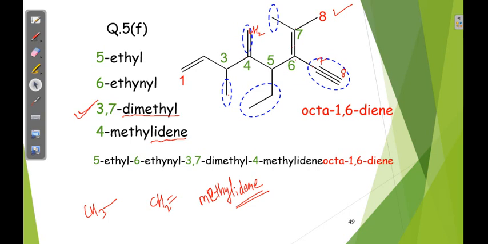See, double bond is there, ene. If double bond is there, ene. Here also double bond is there, ene. And the methyl group is methyl, methyl and ene. Extra, this ID will come here when double bond is there: methylidene.